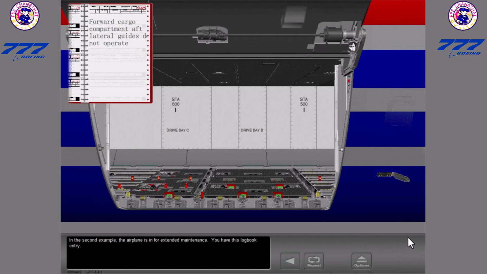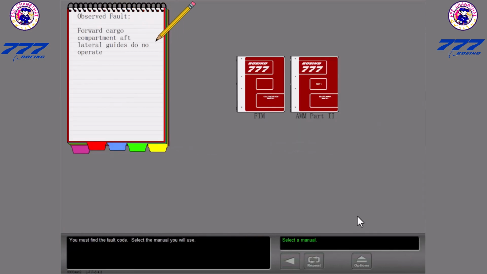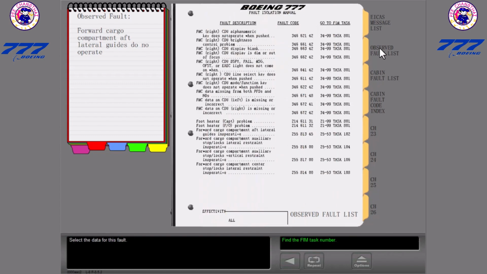In the second example, the airplane is in for extended maintenance. You have this logbook entry. You must find the fault code. Select the manual you will use. Find the data to correct this fault. Select the data for this fault.